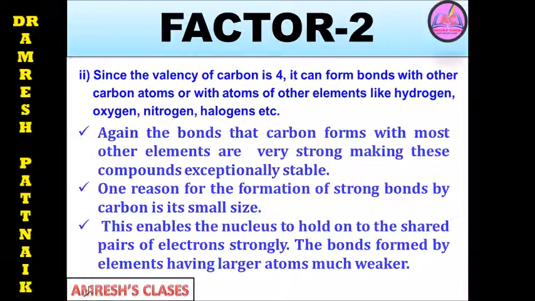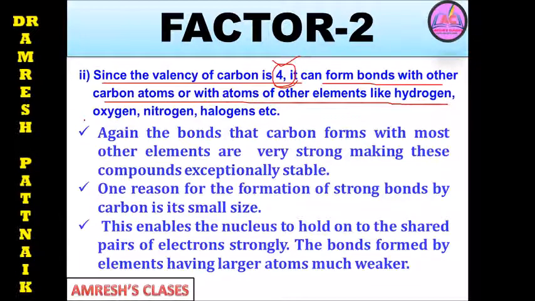Factor 2 is here: since the valency of carbon is 4, we can say it is tetravalent. Okay, the valency of carbon is 4, so it is tetravalent. It can form bonds with other carbon atoms or with atoms of other elements like hydrogen, oxygen, nitrogen and halogens also. So it can form these bonds with hydrogen, oxygen, nitrogen and halogens also.